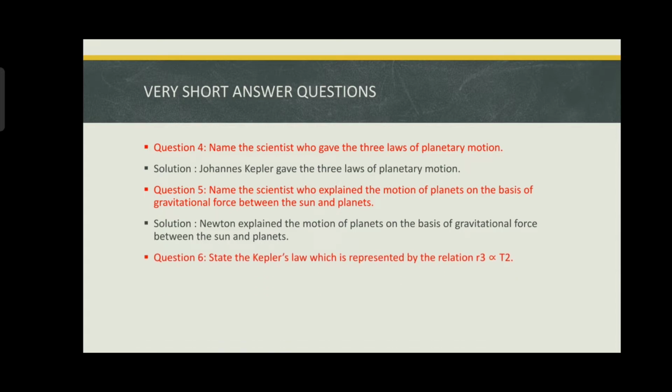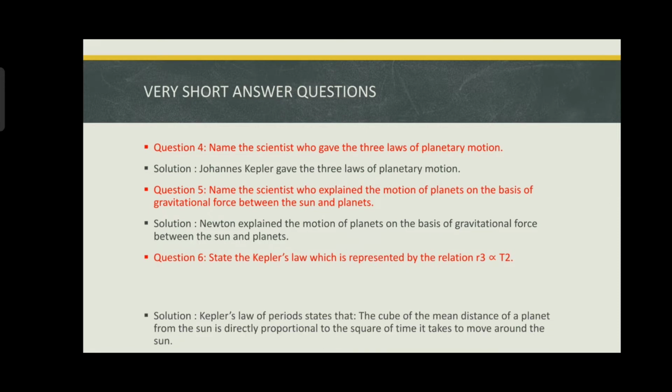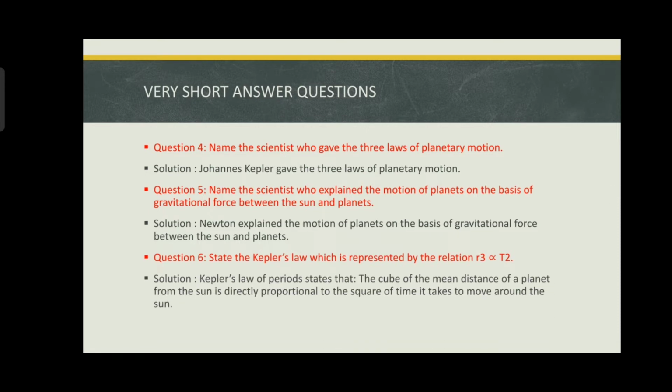State the Kepler's law, which is represented by the relation R cube proportional to T square. Kepler's law of period. It states that the cube of the mean distance of a planet from the sun is directly proportional to the square of time it takes to move around the sun.